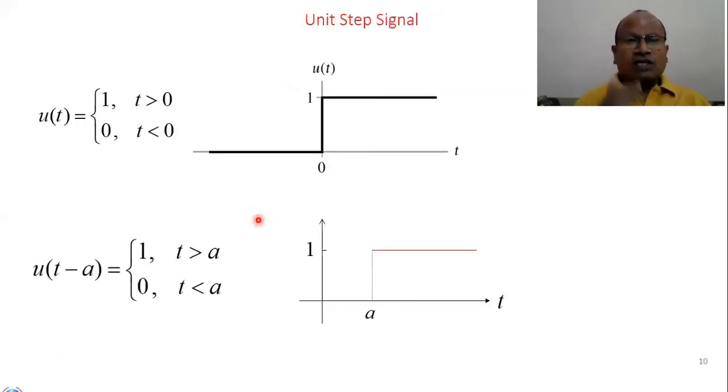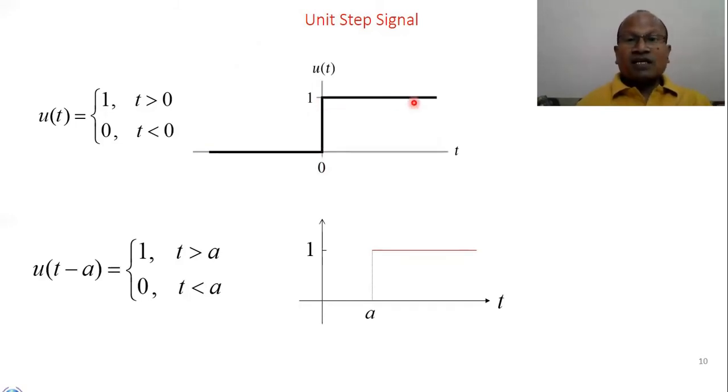Now, the unit step signal. We know that unit is the term which represents the magnitude as 1, unity. Otherwise, it is basically the step signal. So how do we define a step signal? A step signal is a signal where there is an abrupt change in the value. You see here the minimum value, and at t equals 0, suddenly it goes to a certain high value, and therefore the name is a step.